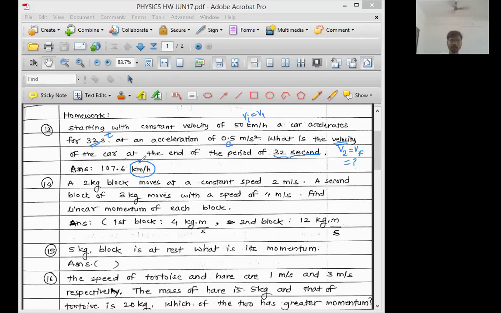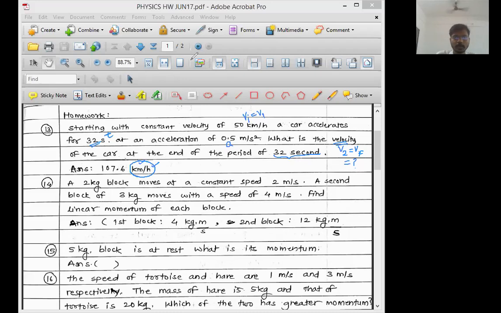So all the distances must be in kilometer and all the times must be in hour. Distance must be in kilometer, time must be in hour. Okay, fine. So initially we will find the answer in meter per second, and then we will convert that answer into kilometer per hour. Okay, so which formula shall we use?